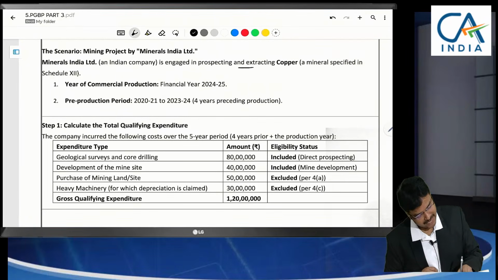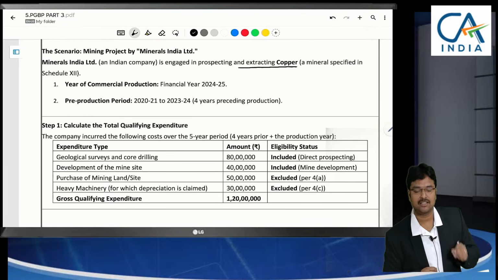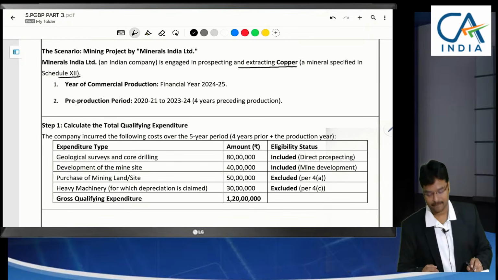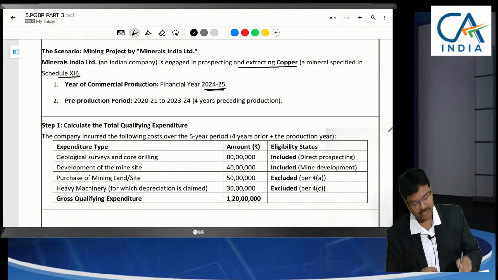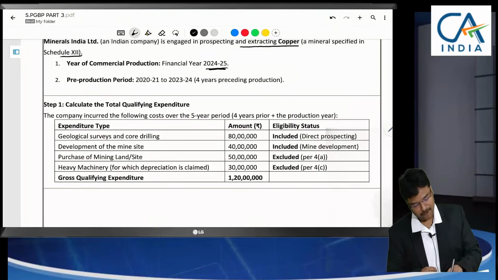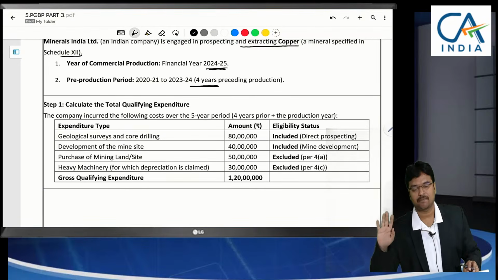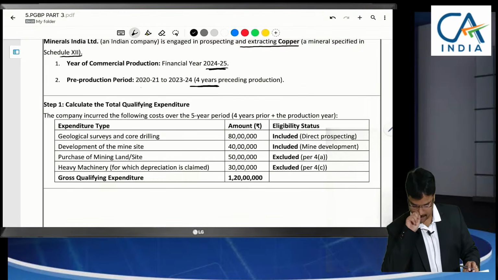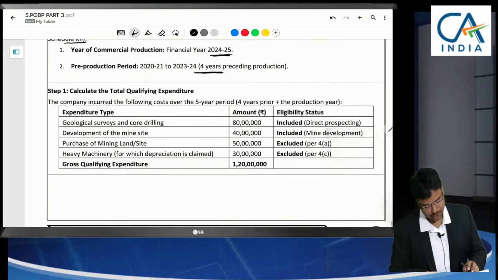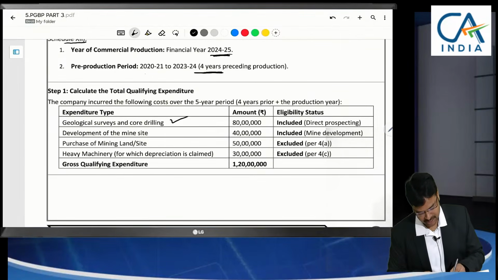A company is engaged in extracting copper, which is specified in Schedule 12. Year of commercial production is 24-25. Pre-production cost is for the last 4 years. After commercial production, we will claim revenue expenditure, but any expenditure incurred before prospecting can be claimed now in 10 equal installments. Geological surveys, development, purchase of heavy machinery, total 1 crore 20 we have incurred.